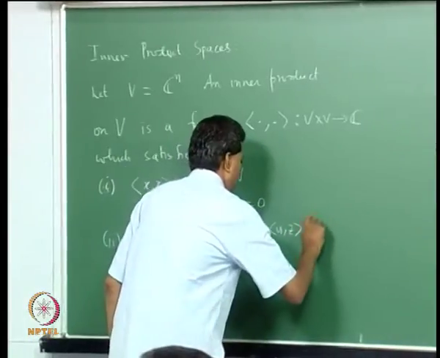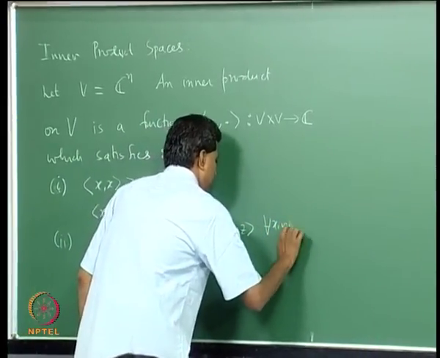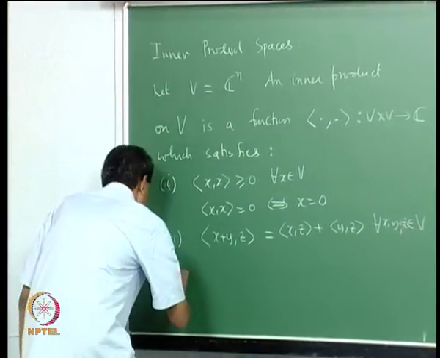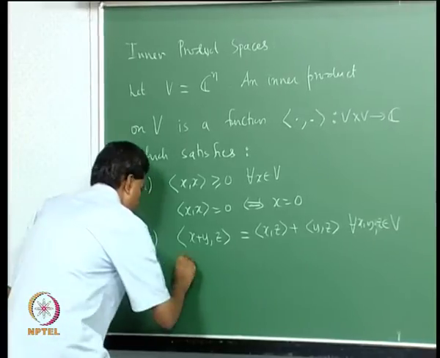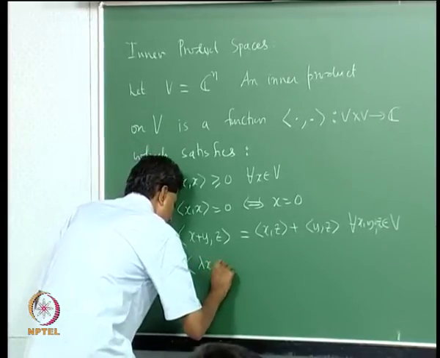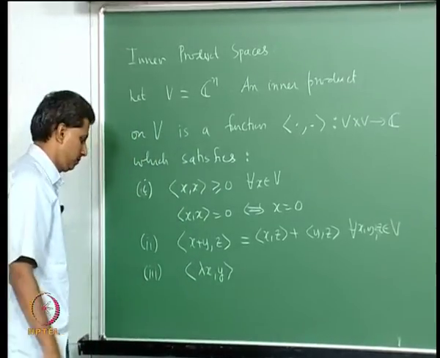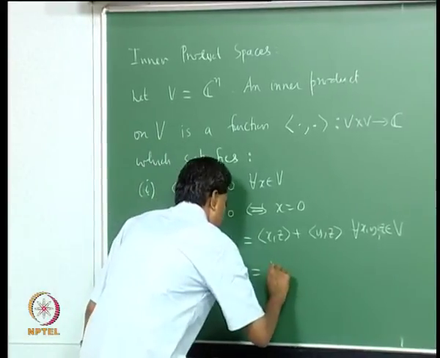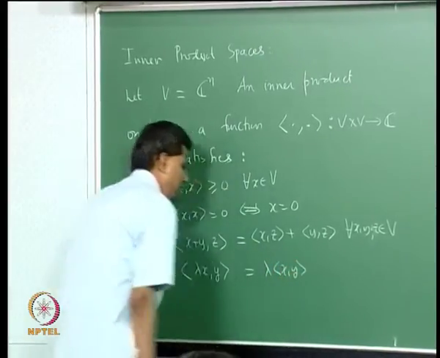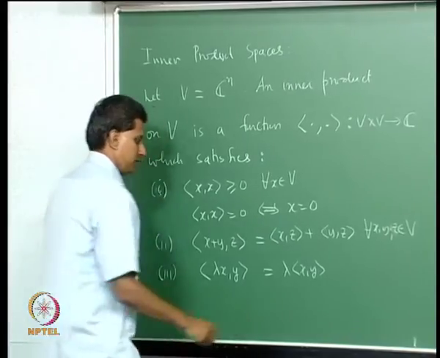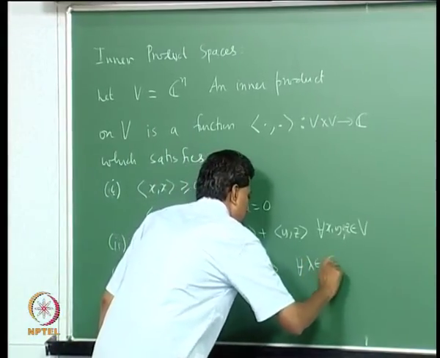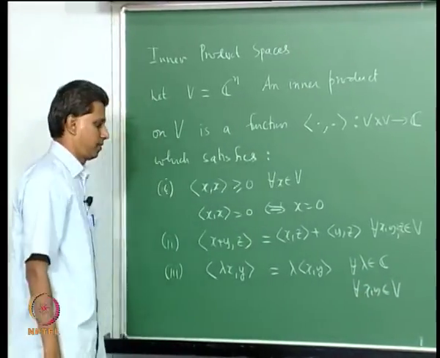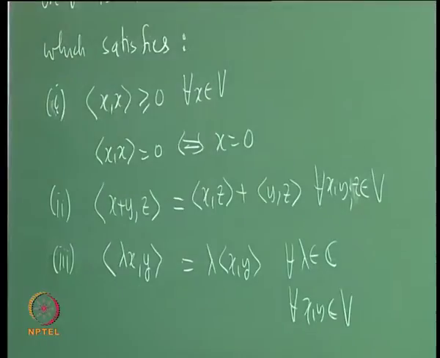This must be true for all x, y, z in V. Condition 3, you look at the inner product of lambda x comma y. This must be lambda times the inner product of x comma y. This is true for all lambda in C and for all x, y in V. That is my third condition.